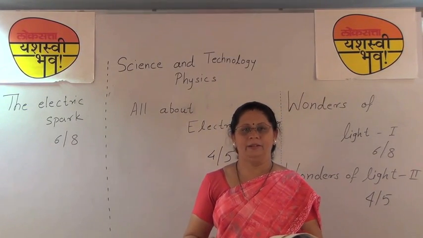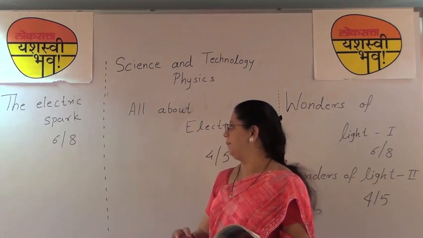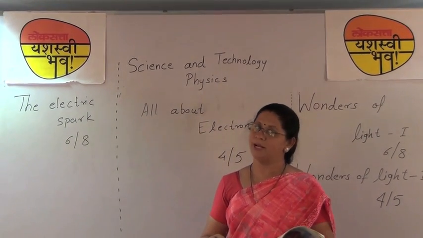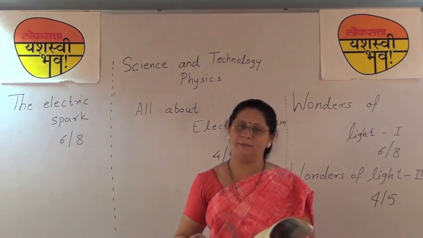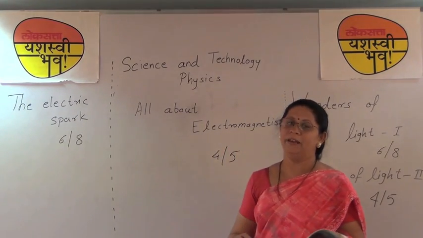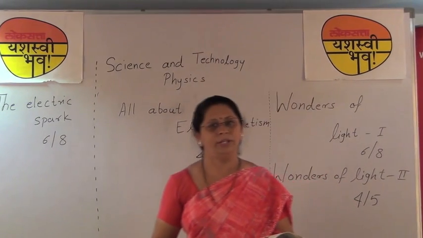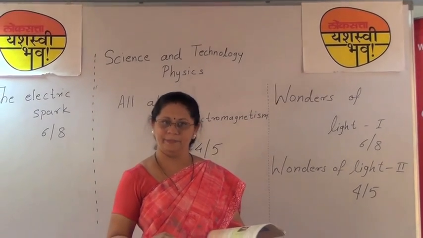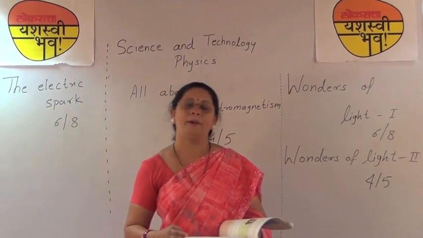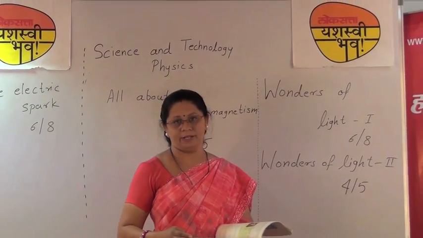The marks given for these lessons: for Electric Sparks, the marks kept are 6 and with option marks are 8. All About Electromagnetism, marks kept are 4 and with option there are 5 marks. Wonders of Light Part 1, marks kept are 6 and with option marks are 8. And Wonders of Light Part 2, marks kept are 4 and with option there are 5 marks.